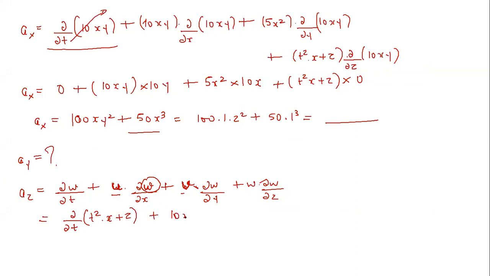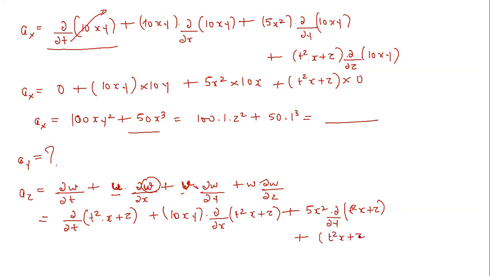Then you have 10xy into delta by del x of t square x plus z, plus v is again 5x square into delta w by delta y, so w is again t square x plus z, plus w, which is t square x plus z, into delta w by delta z, or delta by delta z of t square x plus z. So now let us differentiate this equation.